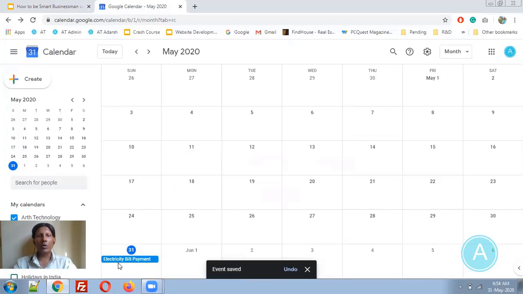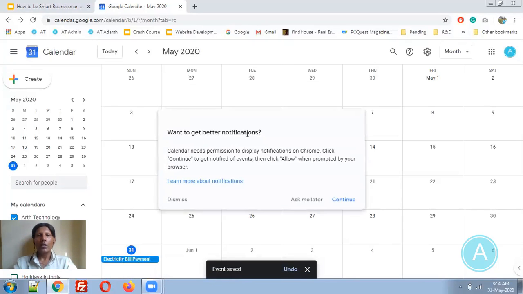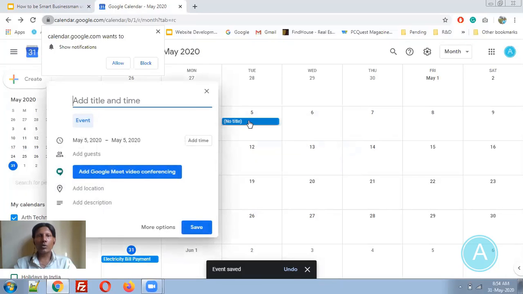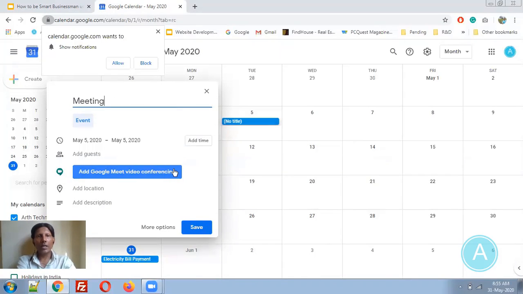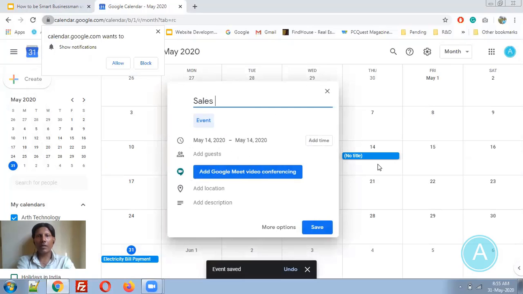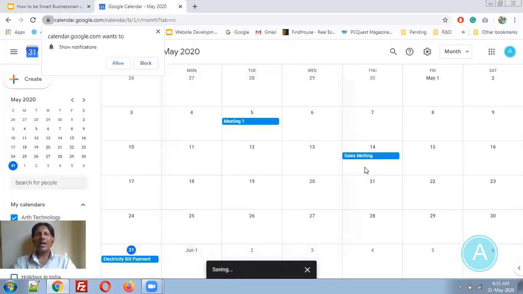So this particular task has been added. Similarly, you can add tasks on other dates also. For example, meeting one, here is a sales meeting, for example. So you can add a task as easily as just clicking and adding the task to the particular date.